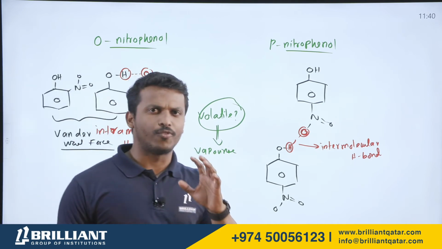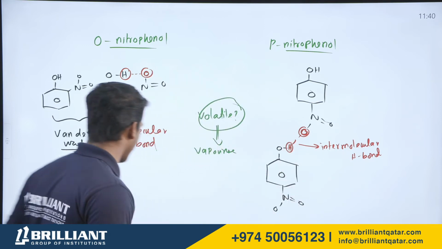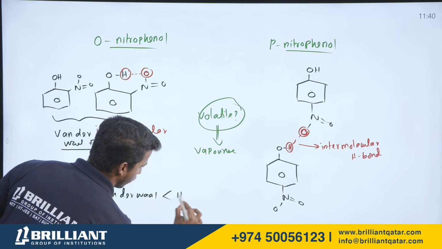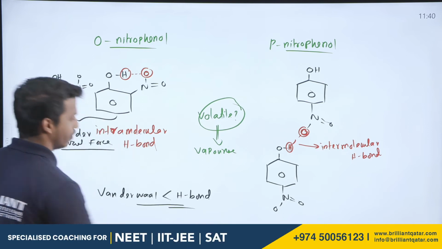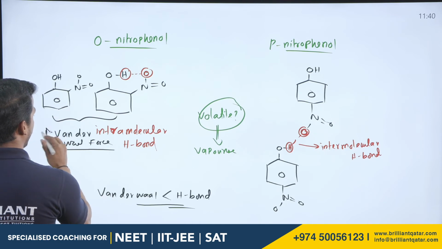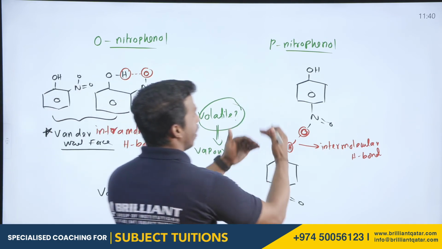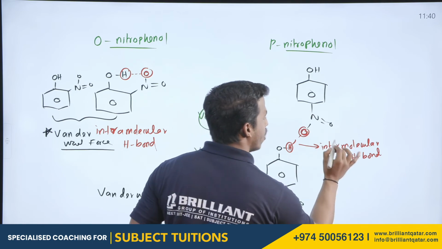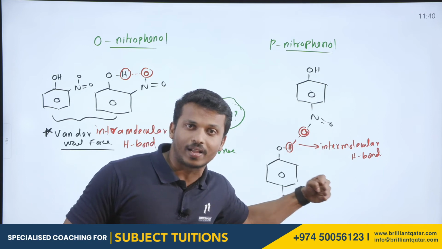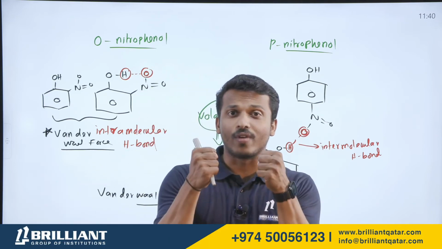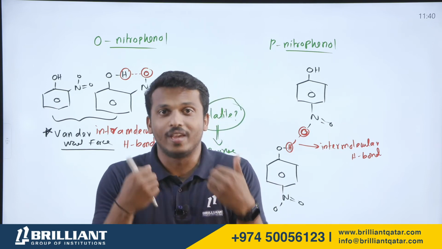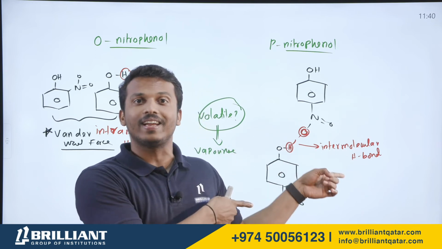Van der Waals force is a weak bond compared to hydrogen bond. So, two ortho-nitrophenol molecules are connected through very weak van der Waals force. But two para-nitrophenol molecules are connected through very strong hydrogen bond. For molecules having a stronger bond, if you want to break the bond, you have to apply more amount of heat, right? So, its boiling point increases.